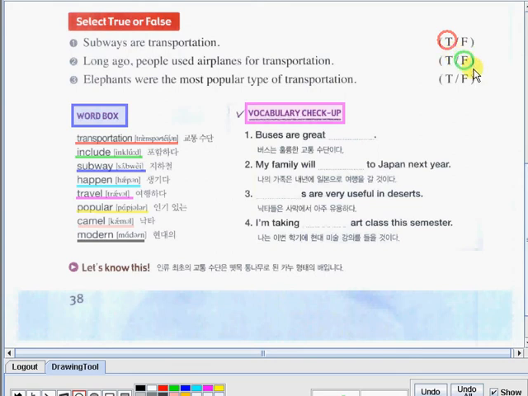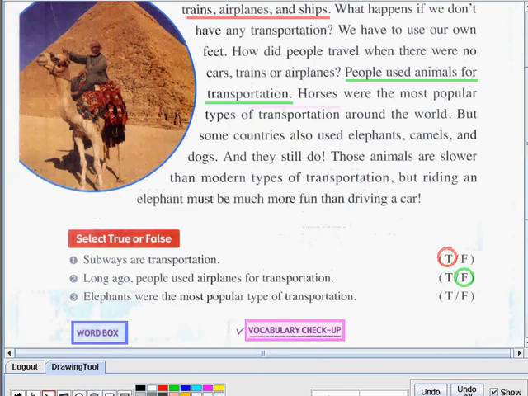So let's check what word made it wrong. Here it is. People used animals for transportation. So, it is not airplanes, okay? It is animals.